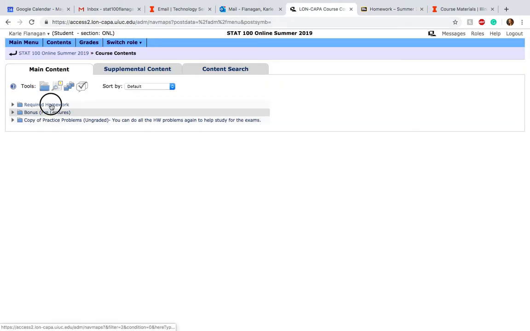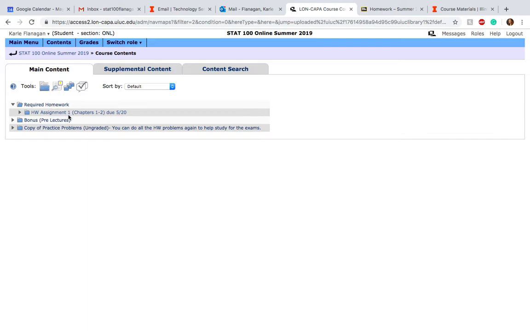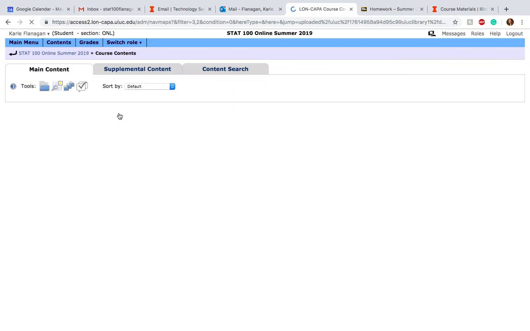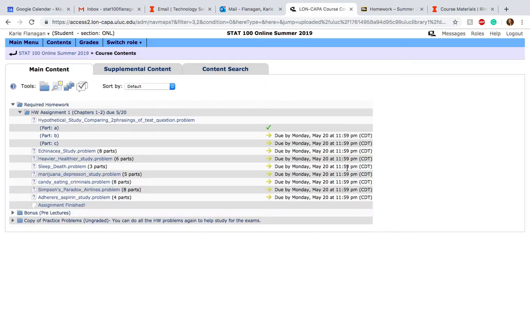So let's look at the required homework. The first assignment actually is posted. Homework assignment 1, it says what chapters in the notebook it's over and the due date. So it's due on May 20th, and anything on LawnCappa is due at 11:59 p.m. I actually did the first question already just to double check that it worked, but it looks like there's a couple questions here. So each question has multiple parts.